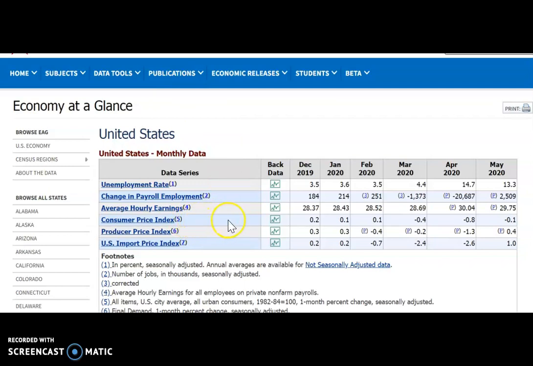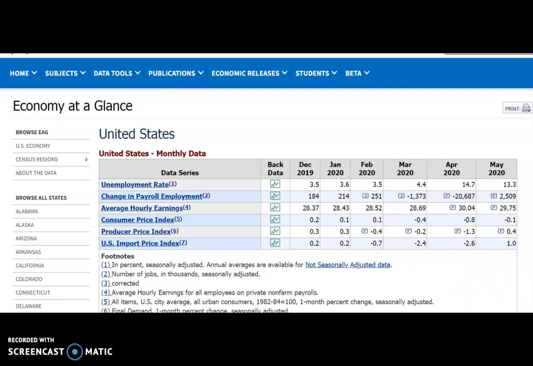That is a measure of inflation. Now you can see in March, April, and May, the price level declined by 0.4%, 0.8%, and 0.1%. That is deflation. So we can say from March to May, the United States experienced deflation because the price level went down.